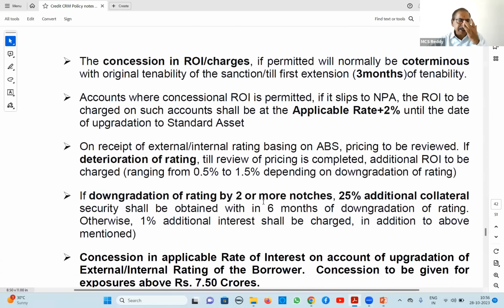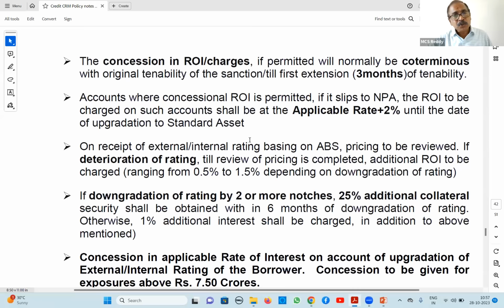Next, concessions. Normally we are permitting concessions, up to what extent are they allowed? If permitted, normally they are co-terminus with the original tenability. We are fixing tenability of 12 months, so concessions will normally end with 12 months. But if there is an extension, up to the first extension we can consider concessions, and for the second extension, no concession. Normal rate of interest applies. This is about concessions for rate of interest and charges.